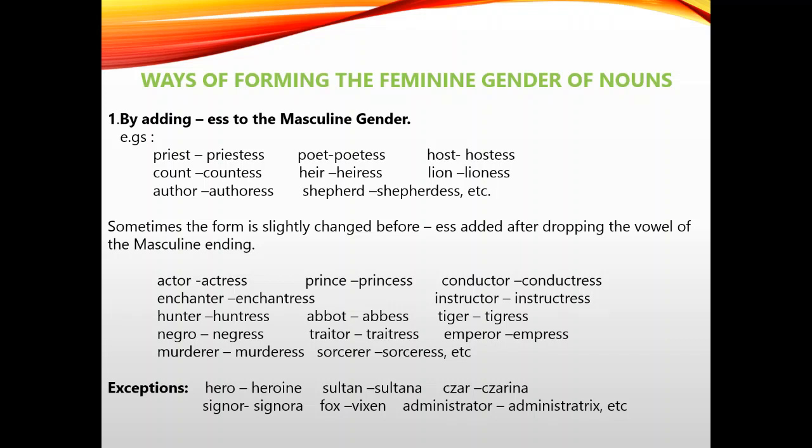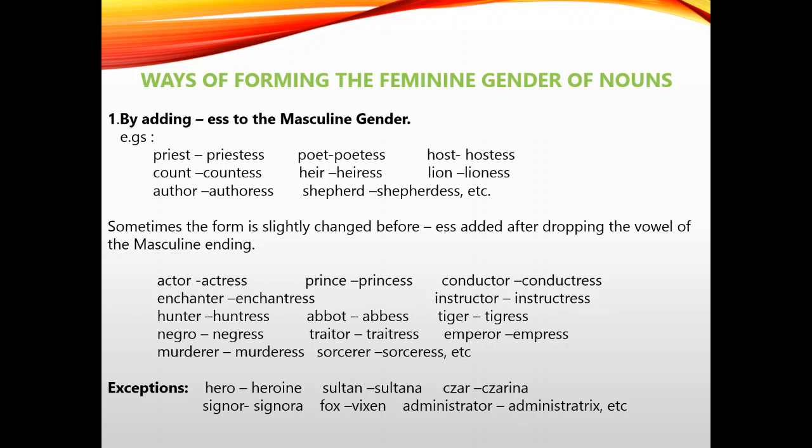Let us see the title here, ways of forming the feminine gender of nouns. Here we have three rules. The first rule is by adding ESS to the masculine gender, they become feminine gender. How? See the examples, witness properly. Priest changes into priestess. How is it changed? We are only adding ESS to the first one. The first one is masculine. It changes into feminine.